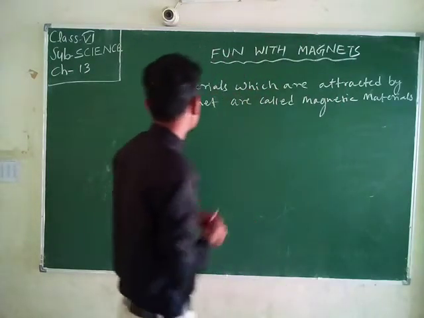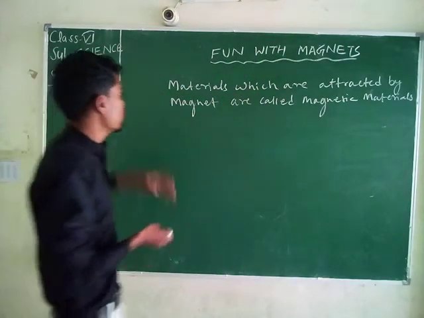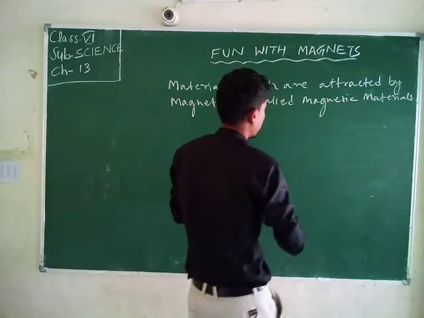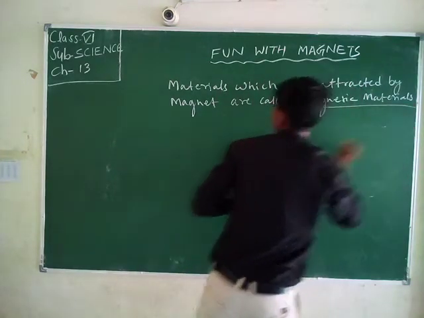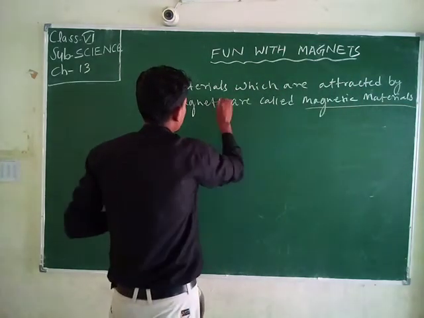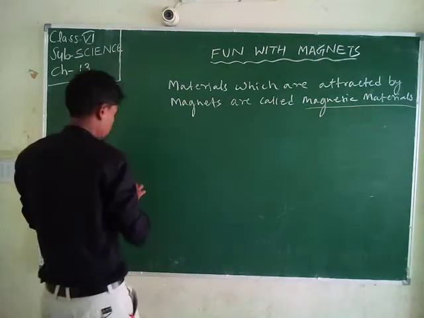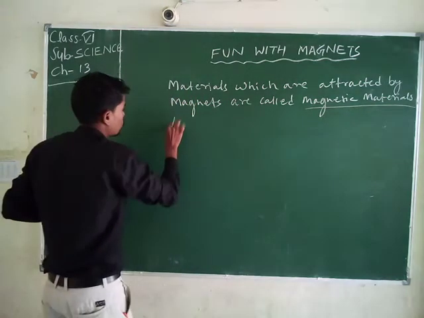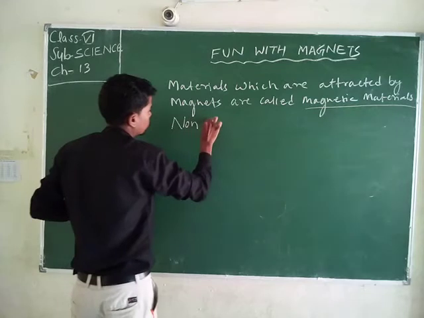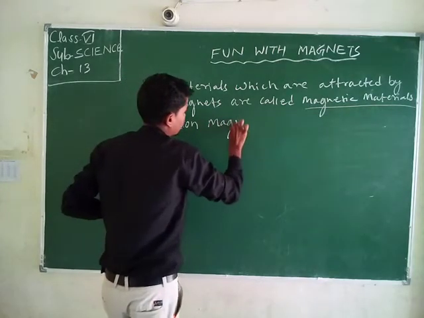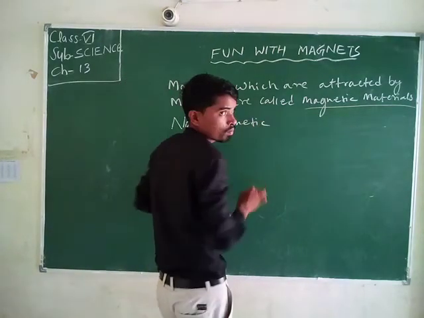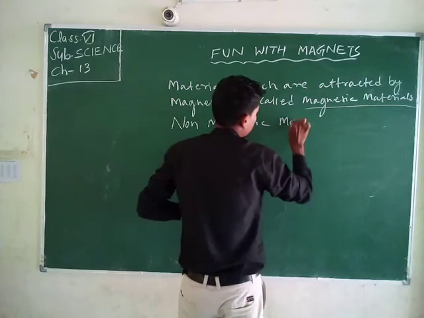The opposite of magnetic materials is non-magnetic materials. So what are non-magnetic materials?